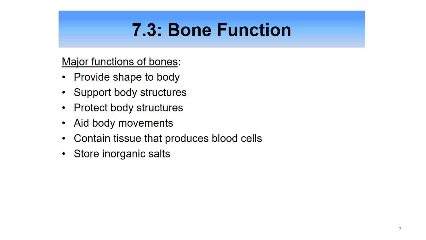The different functions of bones, we'll go through these. Bones provide shape to our body. They help support us. They protect our body structures, the organs inside. Bones are, because they're on the outside. Bones help with movement. Then we're going to talk about how the bone marrow is helping to produce blood cells, and bone is also storing those minerals.